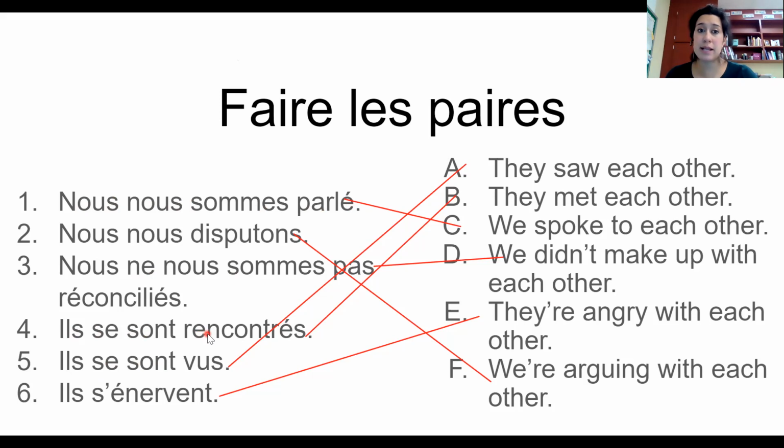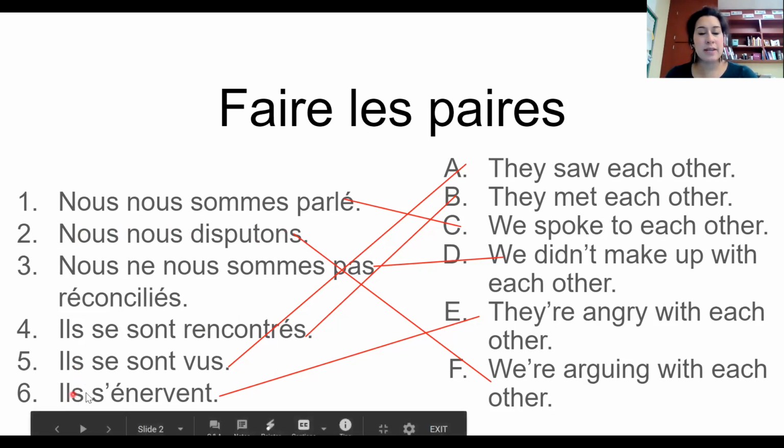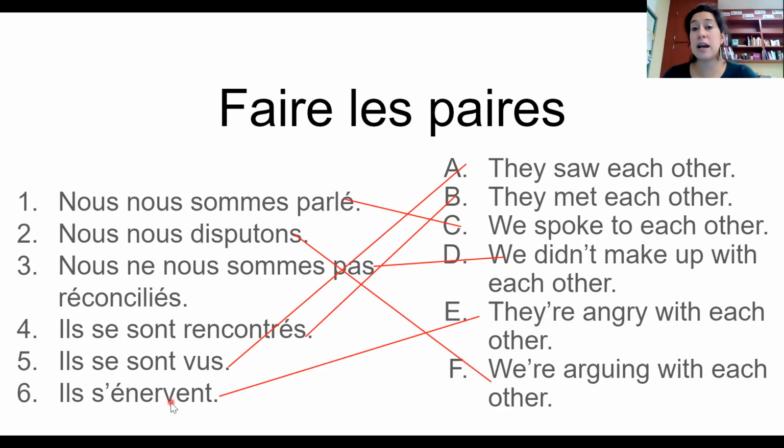So your problems could be in the past tense. This happened. They met each other. They saw each other. We spoke to each other. That's all the past. A couple of them are in the present tense. Nous nous disputons, ils s'énervent. So we are arguing and they are angry. You could keep it in the present tense. I don't mind, okay? You could have a couple of problems in the past tense, a couple of problems in the present tense. It doesn't matter, but I do want to see reciprocal verbs used appropriately.